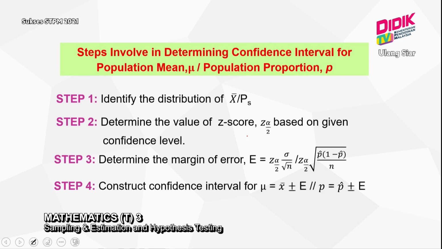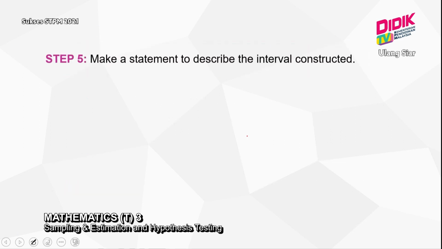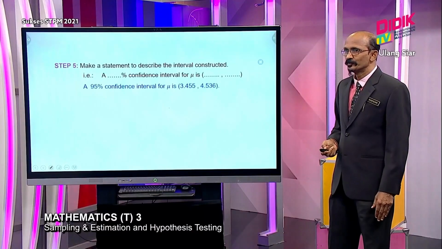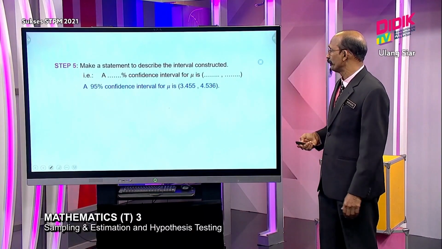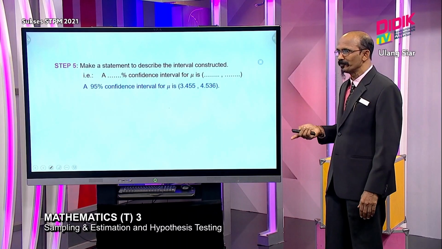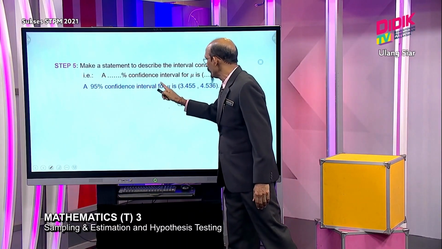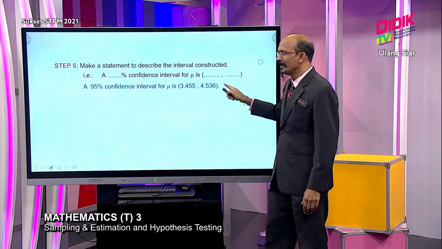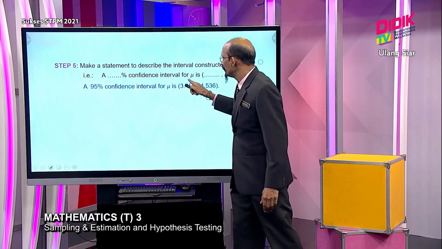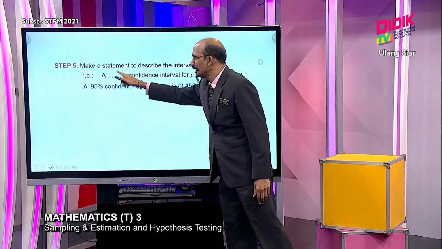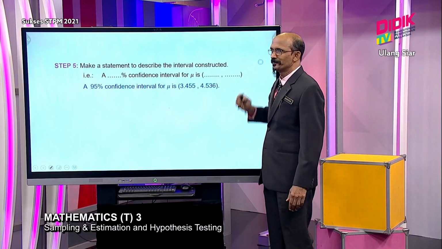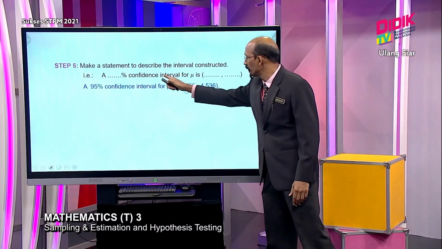Then step 5, we have to make a statement. How to make the statement is like that. For example, let's say that one is 95% confident. So you have to write a 95% confidence interval for mu is this one. That means the standard wording is like this. You just have to fill up your confidence level here and then your value here. So it is easier for students to remember.